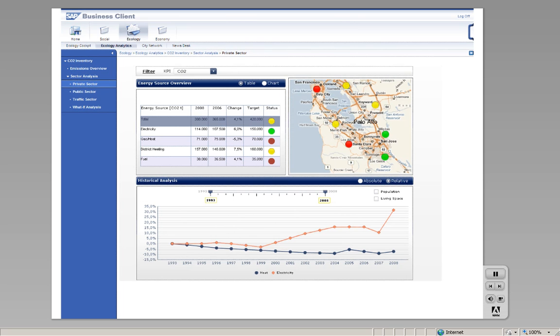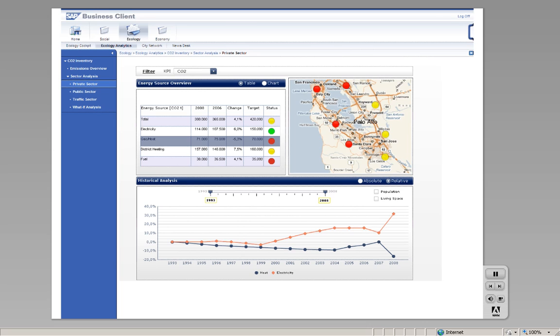Let's assume we want to find out more about emissions caused by heating in the different city districts. Here we can select gas and heat and see a status map that compares each district to the city average. Further statistics can be retrieved by clicking on a district status icon. Now we have identified 4 specific districts that are apparently worth looking at due to their red status.